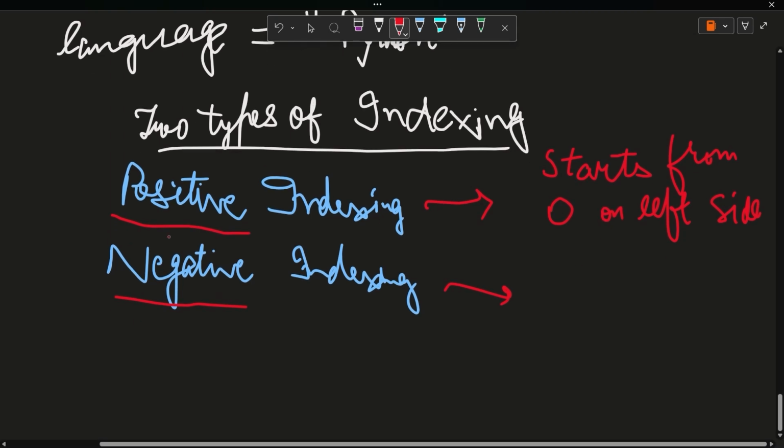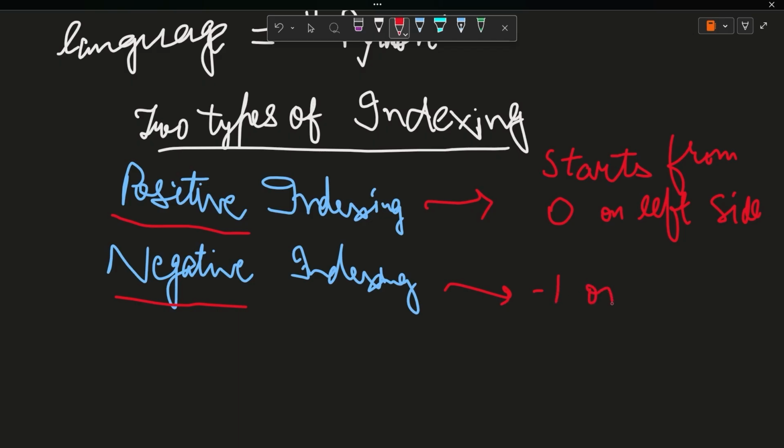But in negative indexing, indexing is started from -1 on the right side. So this is the difference between positive indexing and negative indexing.